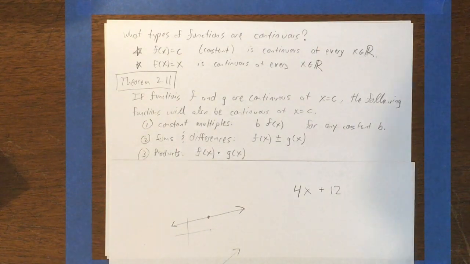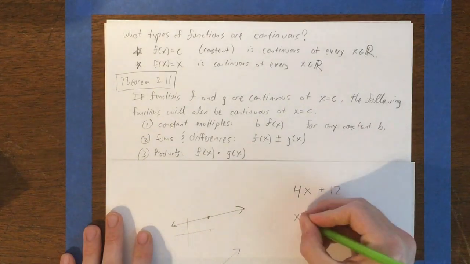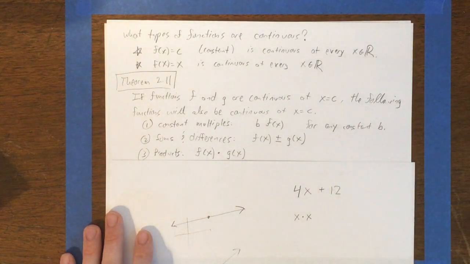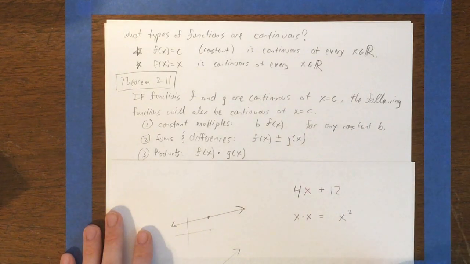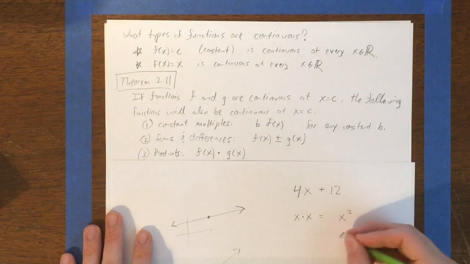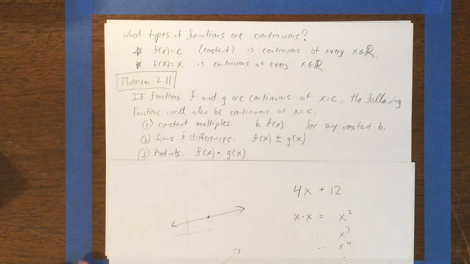Products. If you take two functions which are continuous and multiply them together, that result will be continuous as well. So in particular, I could take x times x and make x squared, right? x is continuous, let's multiply it by itself. It's also continuous, so I can get x squared. And similarly, I can get x cubed, x to the fourth, etc. Okay? And all of those would be continuous functions.